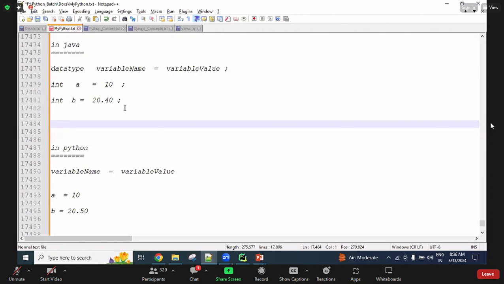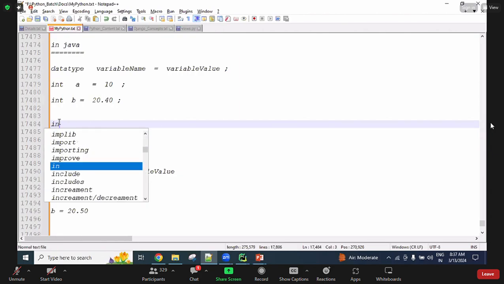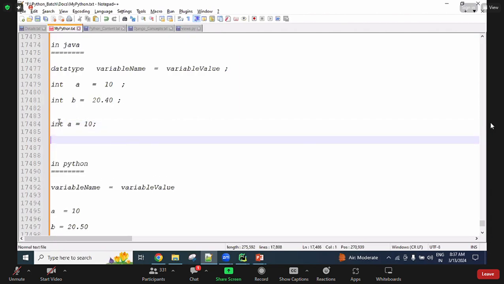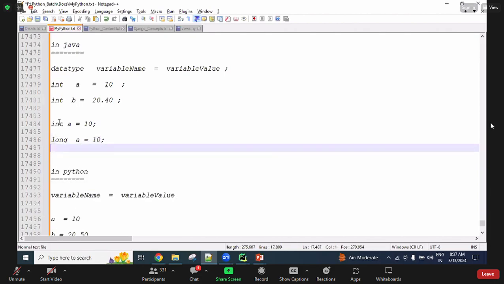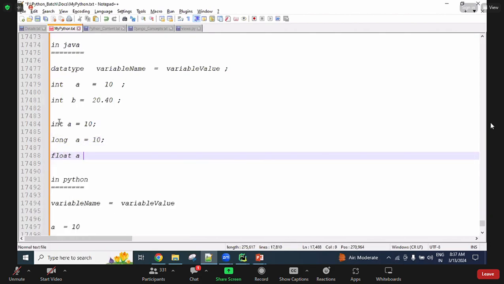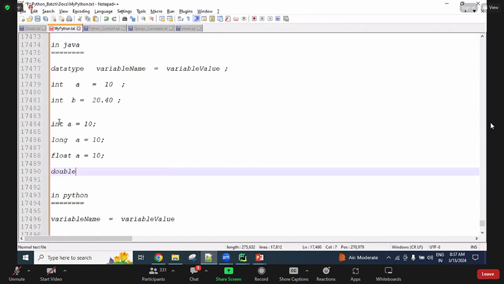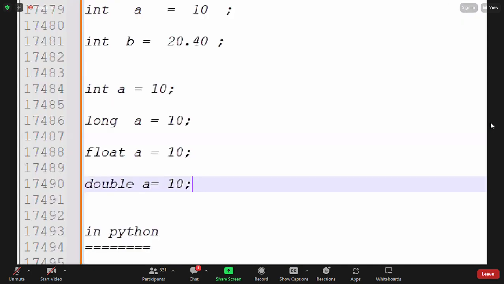So one more reason you can check it here. So here, guys, one more one. int a equal to 10 I'm storing. Next, one more data type is there: long a equal to 10 only. And after that, float a equal to 10 only. And next, guys, double a equal to 10 only. Okay, now check it in Java, guys.